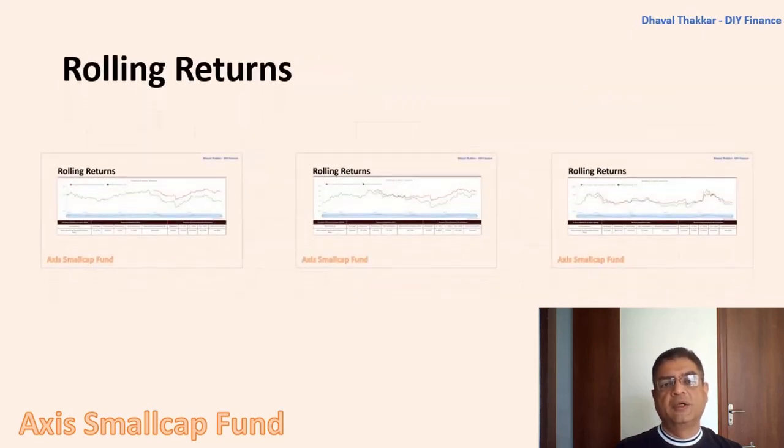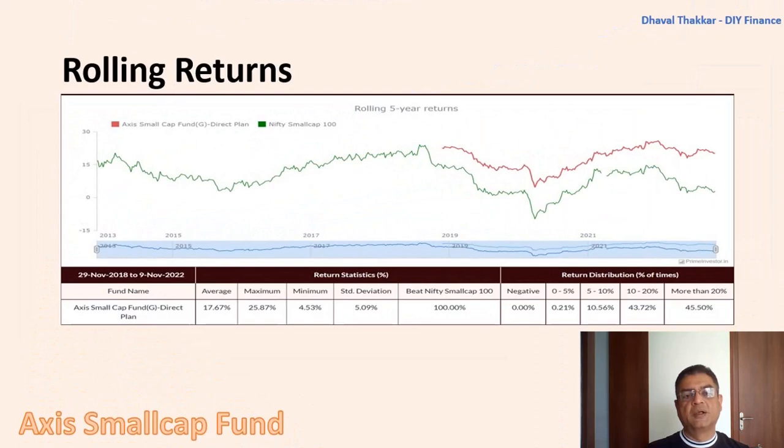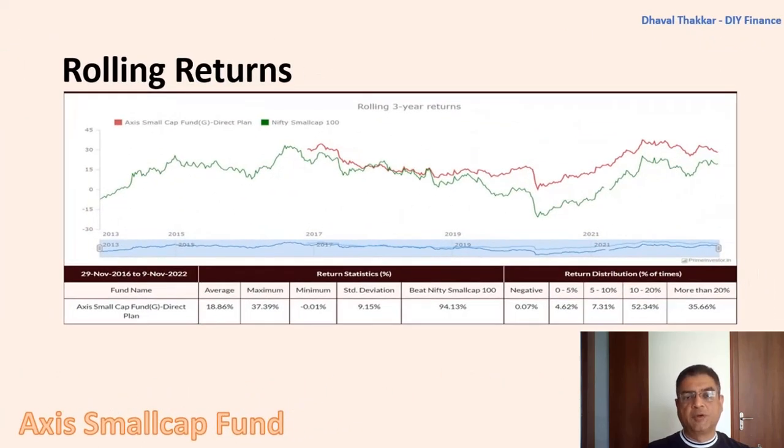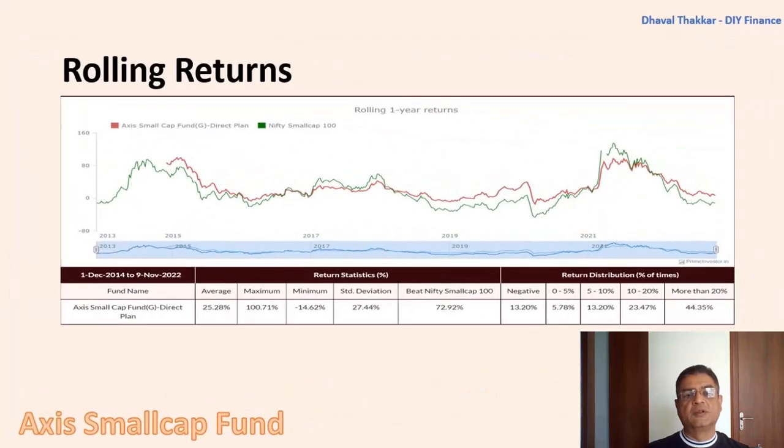Here we will check the rolling returns for 5 years, 3 years and 1 year. Here also the performance of rolling return is quite good for 5 years. As compared to the benchmark, it has been able to beat the benchmark 100% for the 5 years period, whereas for the 3 years period, it is 94% and for 1 year, it is 73%.